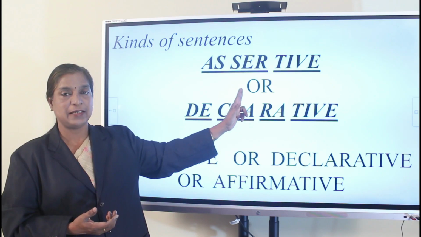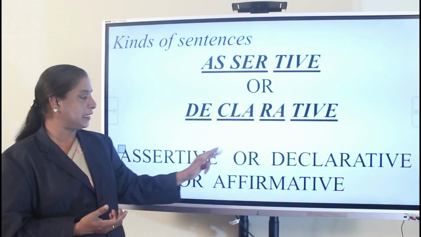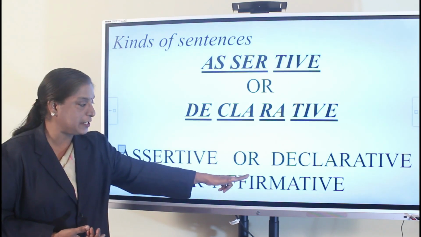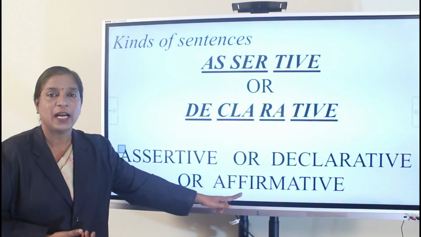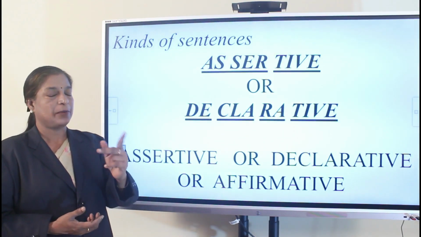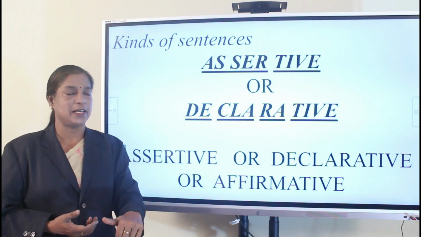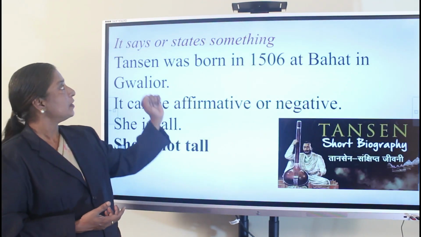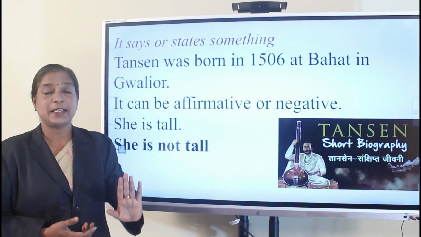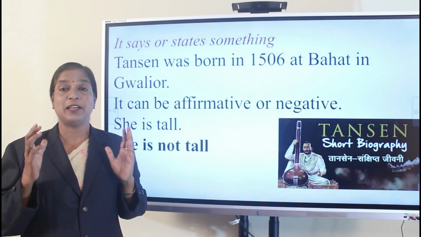This is our first sentence type. Assertive or declarative. See, I have written it together. Assertive or declarative or affirmative. Affirmative means positive sentence. Okay. For sentences, there are two types: positive sentence and negative sentence. Look here. It says or states something. What is an assertive sentence? It actually gives you some information.